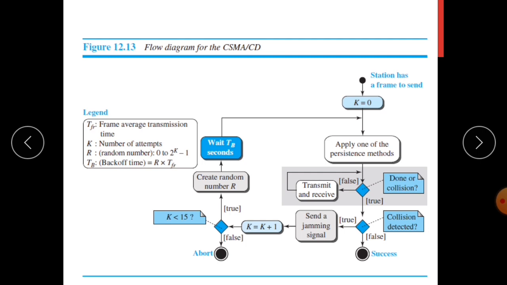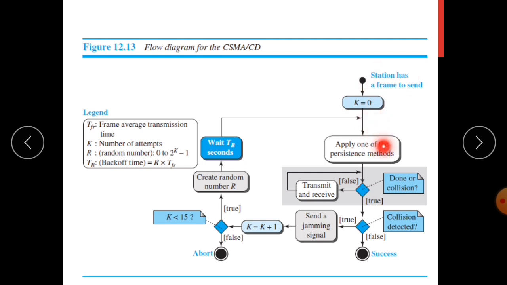Next we'll show the flow diagram for CSMA/CD. It is similar to Aloha, which we have seen, but there is some difference. Whenever a station has a frame to send, first it initializes a variable k equal to 0. K gives the number of attempts, and the maximum k value must be 15.